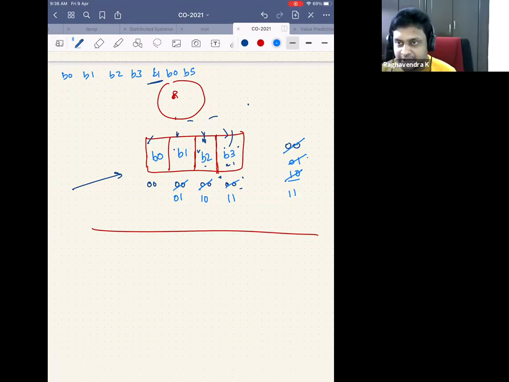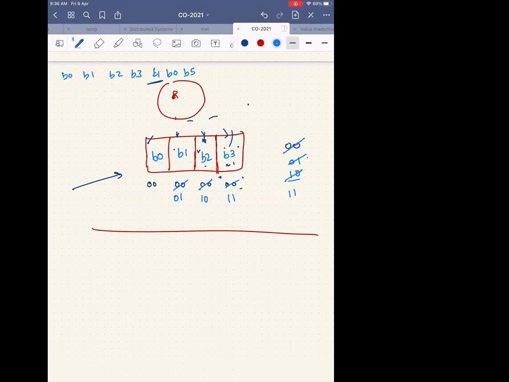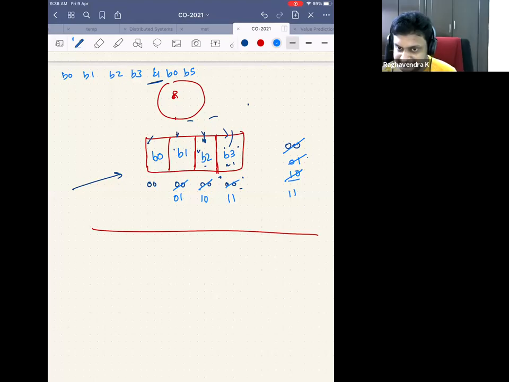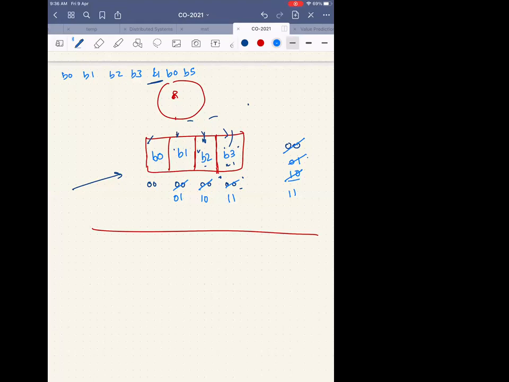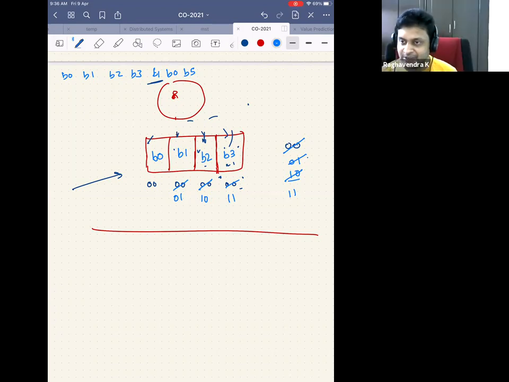Sir, anybody? Maybe we need not do the whole shifting operation for the values and addresses. Okay. But I can have a separate array, like there are 4 blocks, right? So I can have an array of 2 bits, something like that. No, it's not like that. You will have to have an address, then you have to have a pointer to the blocks, and then you have to shift. Think about it. We will take that in the next one.